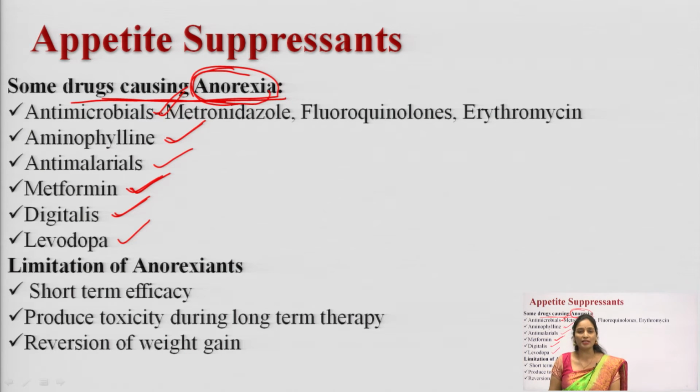So, there is such a list of drugs which can induce or produce anorexia. What are the drugs which can produce anorexia? Antimicrobial drugs, metronidazole, fluoroquinolones, erythromycin, all these drugs will decrease the appetite. And after that, aminophylline, digitalis, levodopa, anti-malarial drugs, metformin. All these are the drugs which will decrease the appetite.